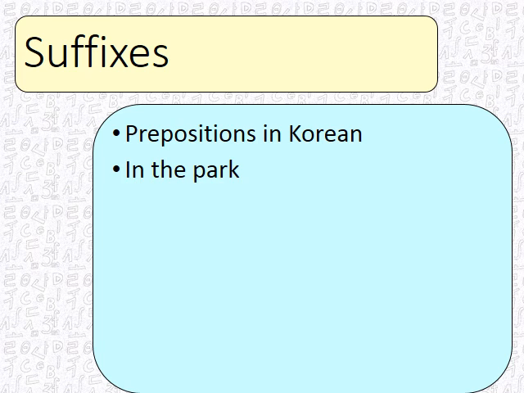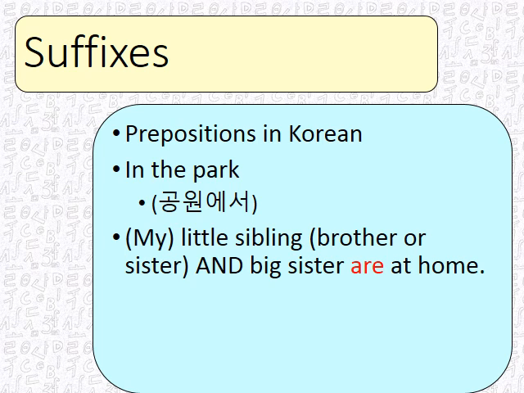If we look at "in the park," which in English is 3 words, preposition, determiner, park. In Korean, it's 공원 (park), 에서 (in the). So 공원에서 is "in the park."